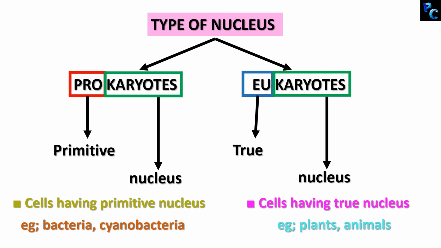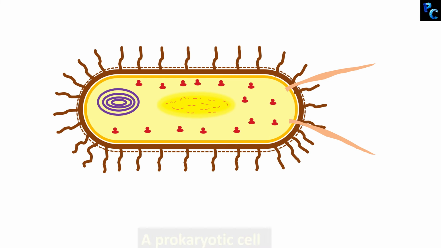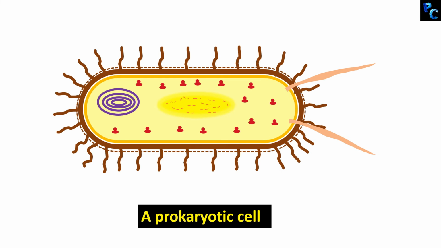Till now, I have shown you the structure of a eukaryotic cell. Let's now see the structure of a prokaryotic cell. This is a typical structure of a prokaryotic cell. Can you understand the dark yellow part inside the cell? It is not well defined like a nucleus in a eukaryotic cell, isn't it? This part is known as nucleoid because it is not a true nucleus but something like a nucleus where the genetic material is found. Nucleoid is nothing but a very primitive nucleus which is not surrounded by any membrane. It is almost dispersed in the cytoplasm. This part which contains the genetic material is called nucleoid.